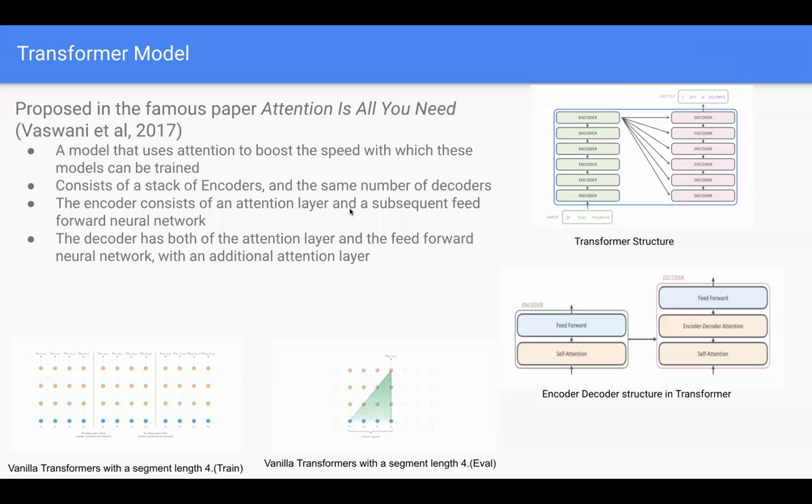The transformer model is proposed in the famous paper Attention is All You Need by Google, and it is a model that uses attention to boost the speed with which this model can be trained. And the encoder decoder structure can be seen here. There is a drawback of transformer model. It has limited context dependency, and it also suffers from context fragmentation.